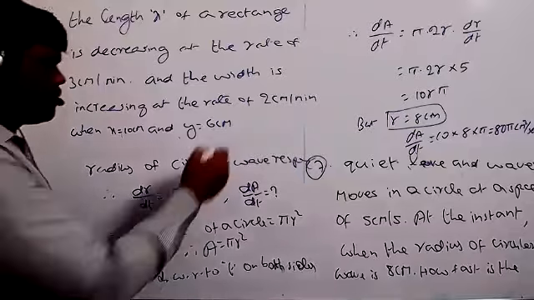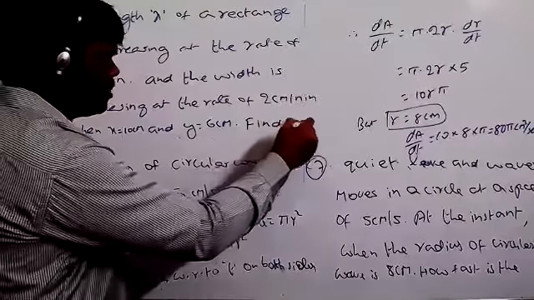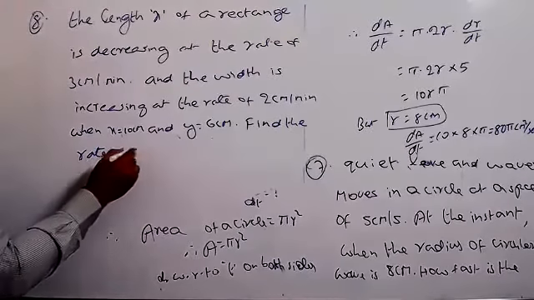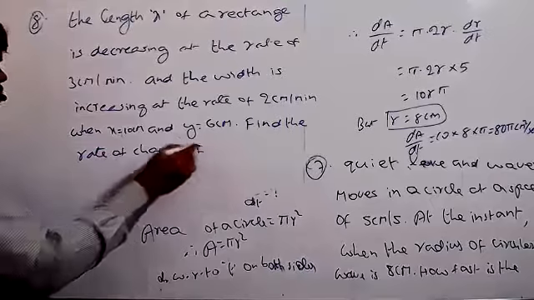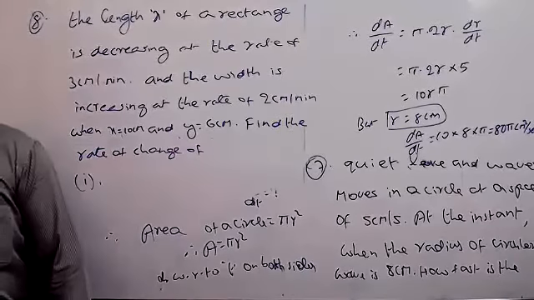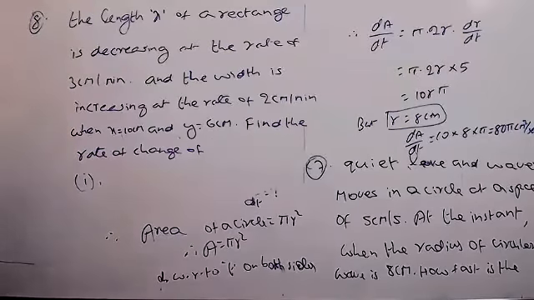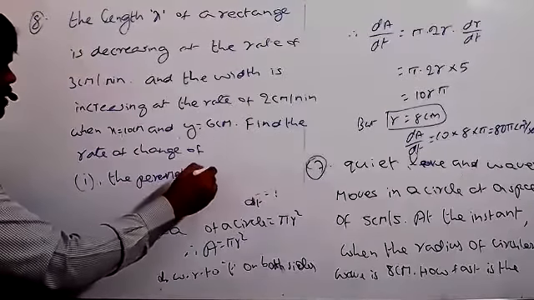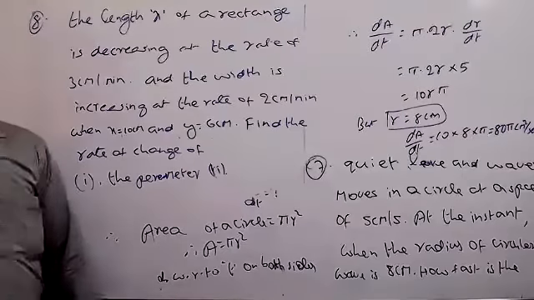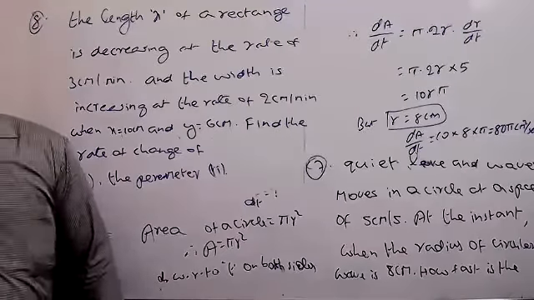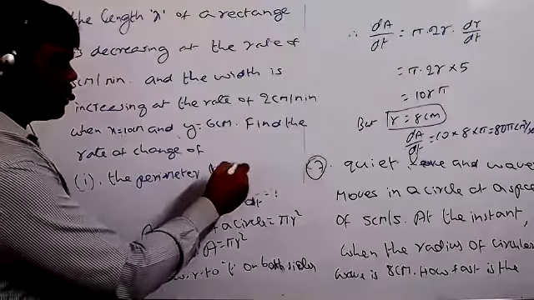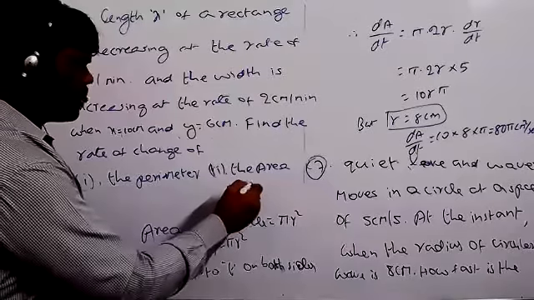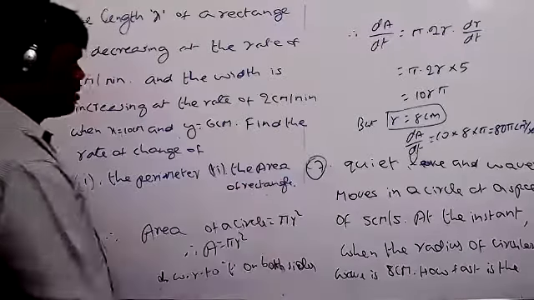Find the rate of change of first one, the perimeter, and second one, the area of the rectangle.